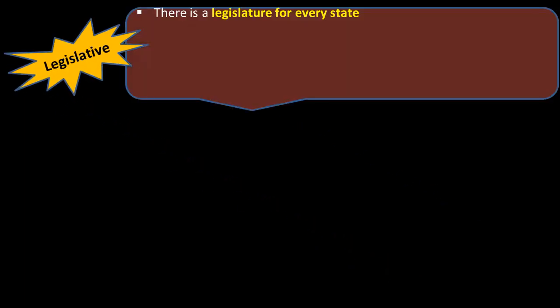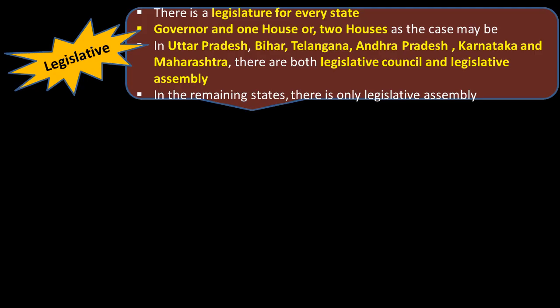Legislative. For every state, there is a legislature which consists of a governor and one house or two houses, as the case may be. In Uttar Pradesh, Bihar, Telangana, Andhra Pradesh, Karnataka, and Maharashtra, there are two houses known as Legislative Council and Legislative Assembly. In the remaining states, there is only one house known as the Legislative Assembly.